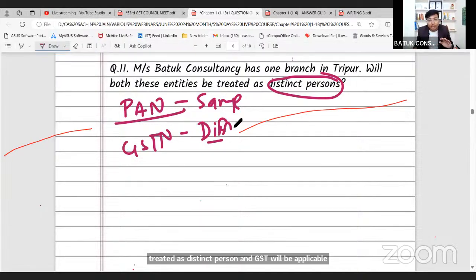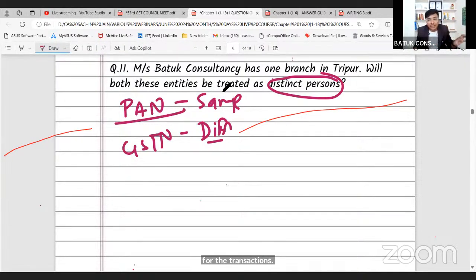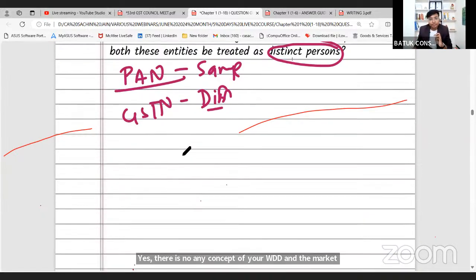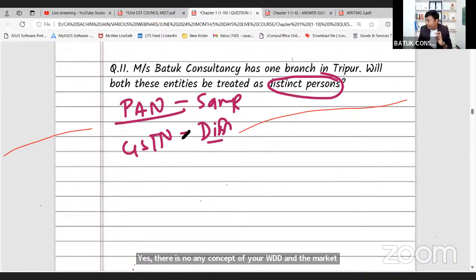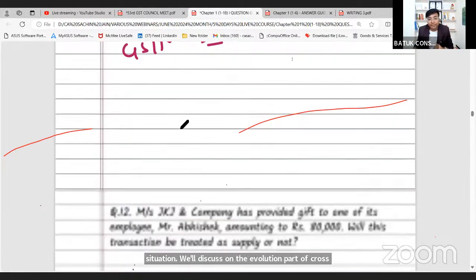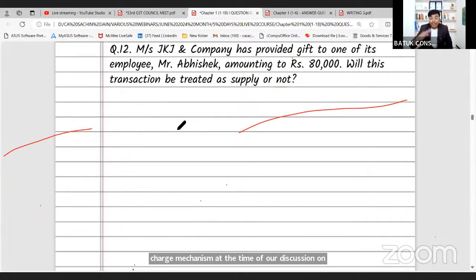Yes, Hemanji, there is no concept of WDV and market value, all those things. GST will be applicable. Yes, cross charge will be applicable in that specific situation. We'll discuss the valuation part of the cross charge mechanism at the time of our discussion on Section 15. We'll not discuss any sections now, we'll discuss the Q&A only.